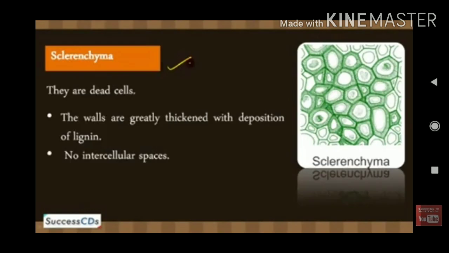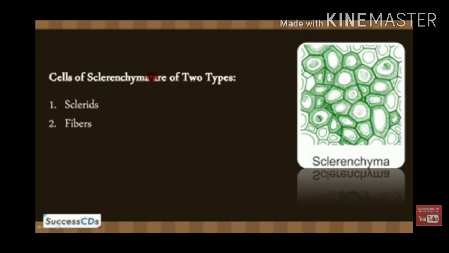Yes, it is the third simple permanent tissue, the sclerenchyma tissue. It is made up of dead cells, and the cell wall is very thick and made up of lignin. Okay, it has lignified walls. Here the cell cavity is absent because the cell wall is very thick and made up of lignin. So the sclerenchyma are of two types, the fibers and sclereids.